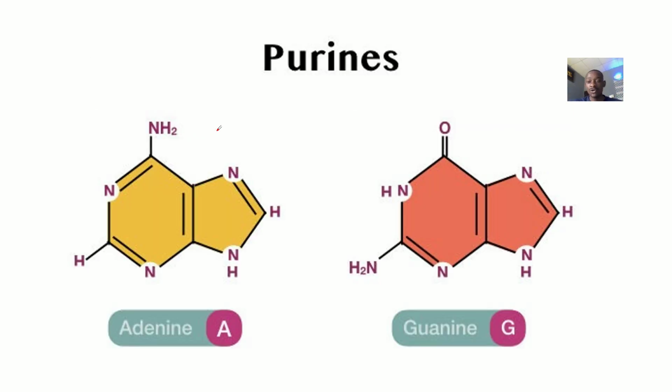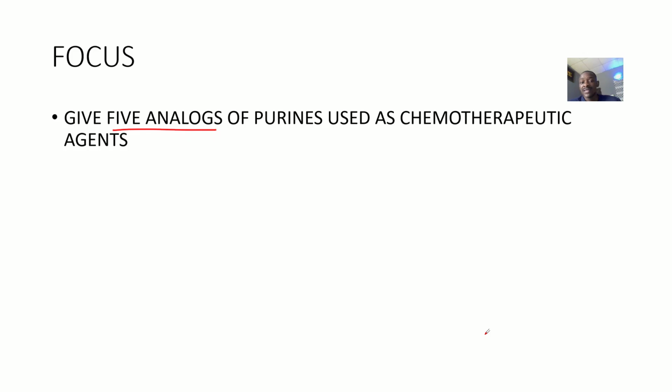When they say analog of something, what do they mean? That's a modified version of that thing. You get it? So these are purines in biochemistry. We have adenine and we have guanine. Okay, a mnemonic to remember them is just AG: adenine and guanine. All right. So we are saying analogs.